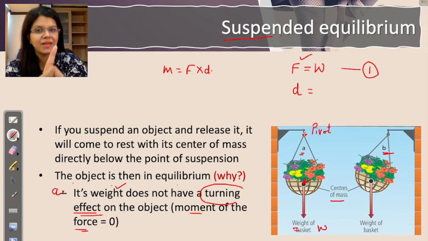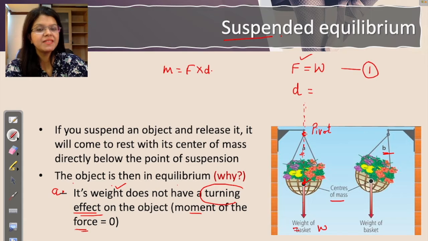Perpendicular distance. Please do remember, the formula for moment says force multiplied by its perpendicular distance from the pivot. So you extend the force vector backward. You're allowed to make dotted lines and extend the vector. If you see, the force vector is lying on the pivot.